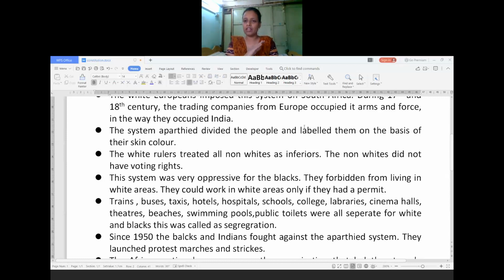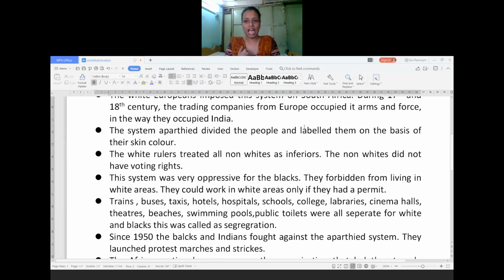They were not having any kind of facilities. No good schools were there. They should not use any kind of public toilets. They should not use any kind of public water. Each and everything, they were feeling like we are not living in our own country. We are living in some other country and they are discriminating against us. In this way they were feeling very oppressed, very depressed. Why are they treating us like this?